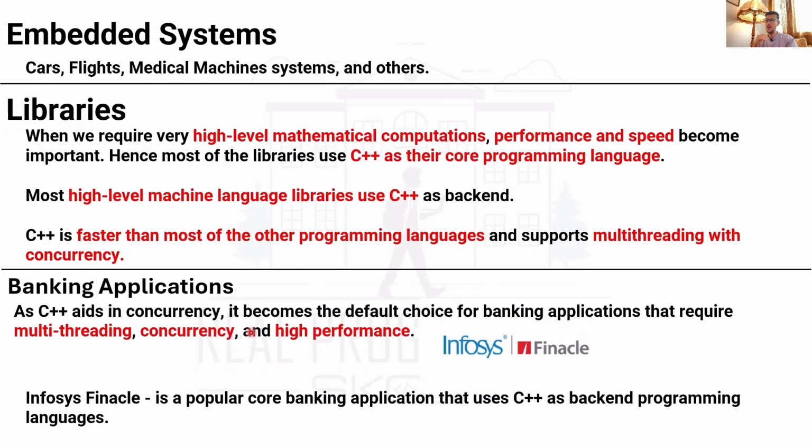All right, and banking applications, as we said, need concurrency. It has become the default choice for banking applications that require multi-threading, concurrency, and high performance. We have, like, Finacle, a popular core banking application that uses C++ as a backend programming language.